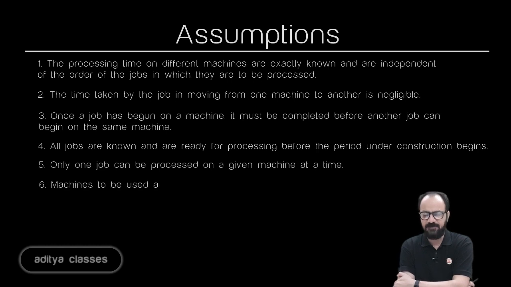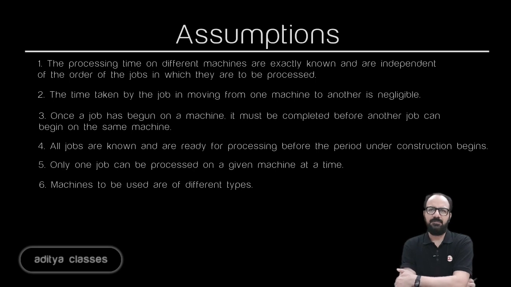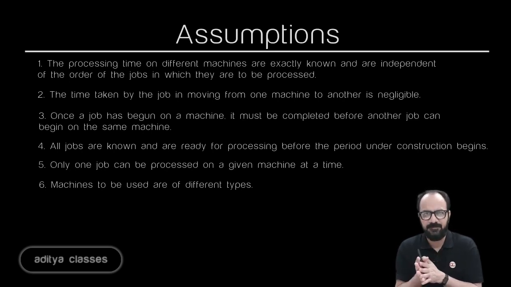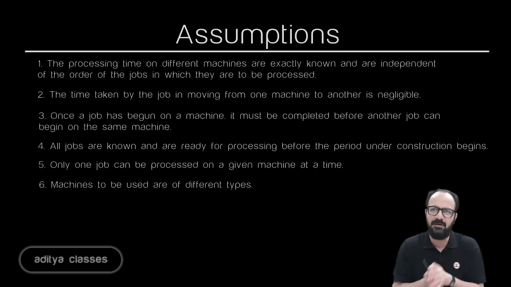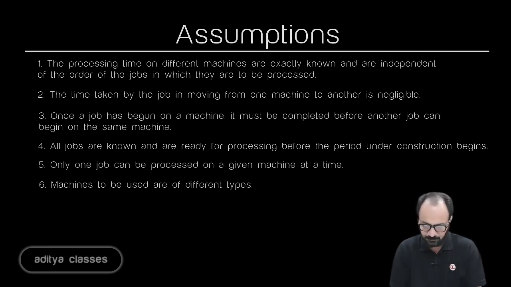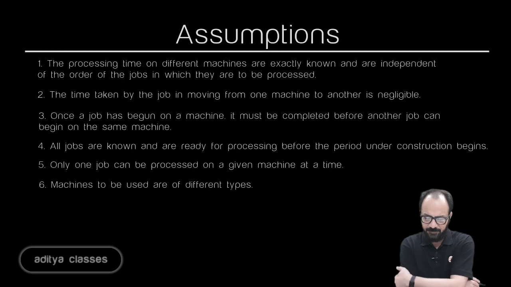Machines to be used are of different types. Again a logical assumption, because if all were similar, we could have used all of them in one go. Why wait for machine 1 to be free? You could have mounted the job on machine 5. So all machines are different, all processings are different, and if a job needs machine 5, it needs machine 5. It cannot work on machine 1.